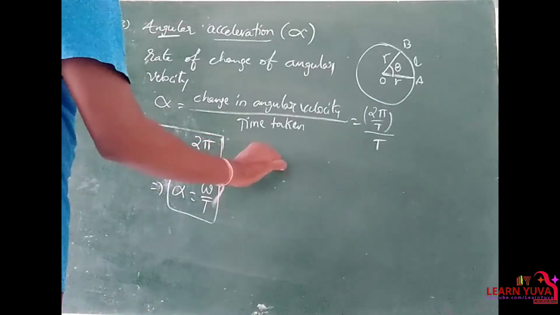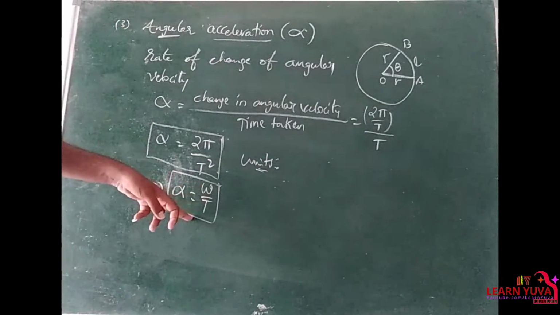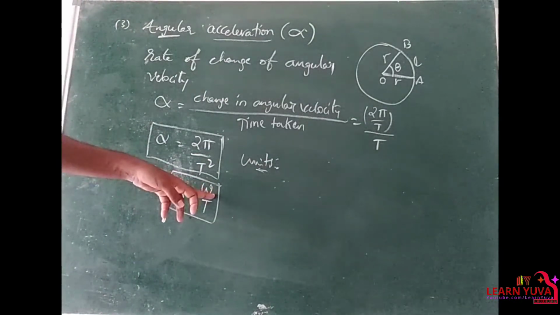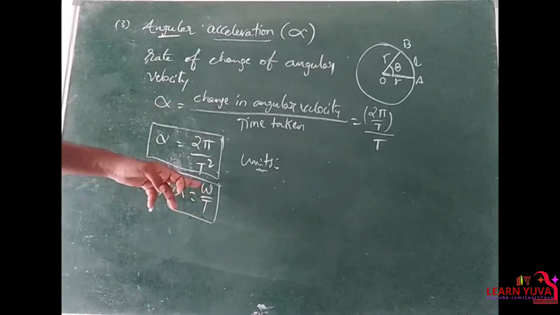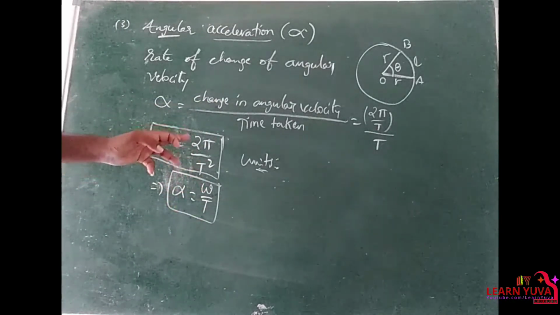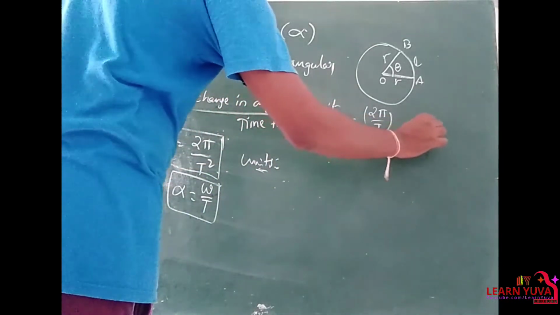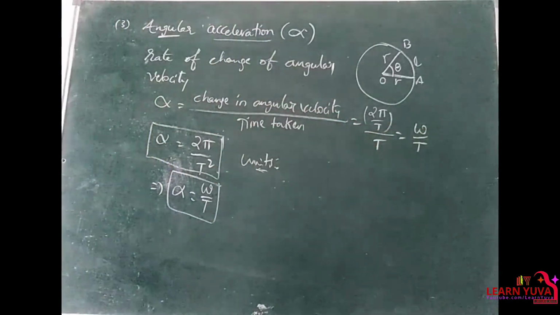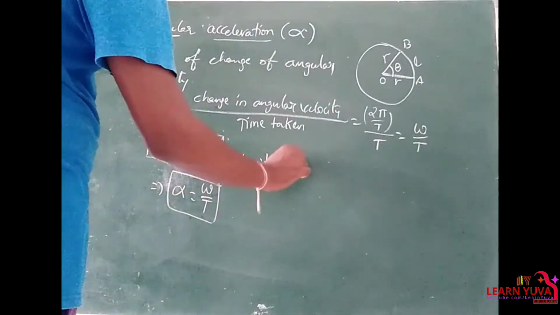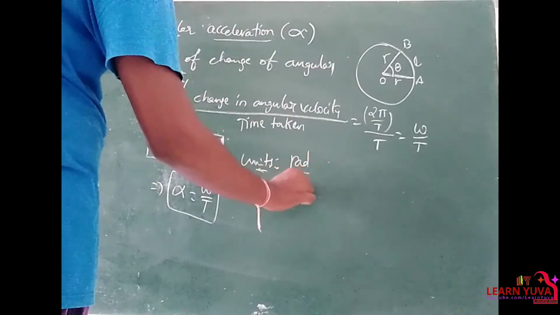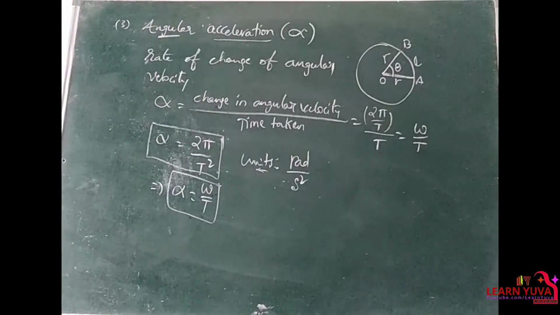Coming to the units. Why are we writing omega by t? Alpha is equal to omega by t, where omega means the change in angular velocity, and t is the time taken. Omega is equal to 2 pi by t, so here I am writing omega by t. Radians per second square is the unit for angular acceleration.